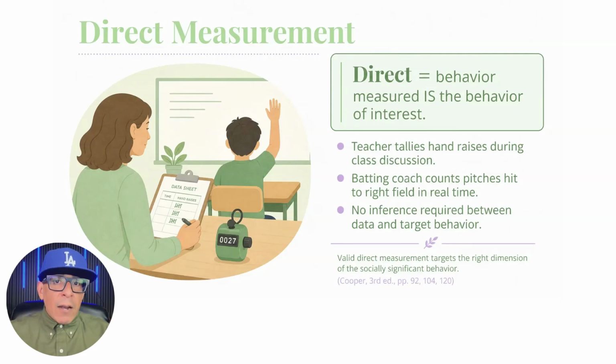Direct measurement matters because valid measurement in ABA includes measuring directly a socially significant target behavior. It also includes measuring a dimension of the target behavior that is relevant to the question or concern, and making sure the data are representative of the behavior under relevant conditions and times. So direct measurement is not just watching something, it is measuring the actual behavior of interest in a way that fits the reason for measurement.